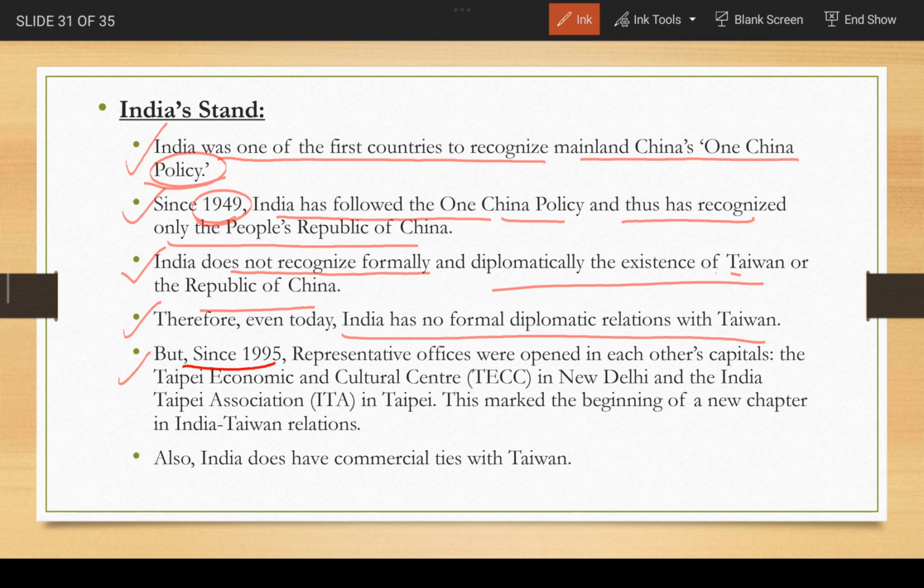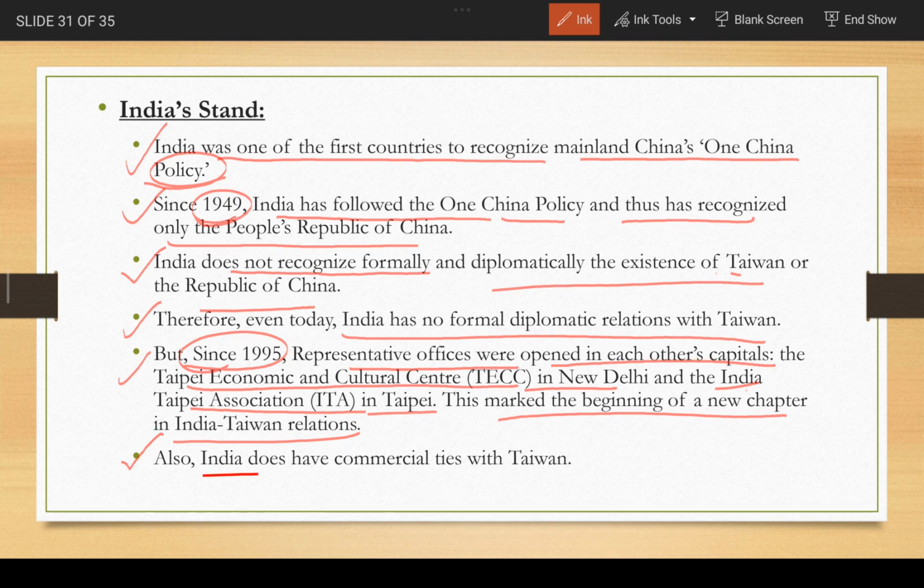But since the year 1995, representative offices have been opened for both countries. India's has been opened in Taiwan, and Taiwan's has been opened in India. These representative offices are informal ones. India does not have formal diplomatic ties with Taiwan. This is an important point to remember. They were opened in each other's capital: the Taipei Economic and Cultural Center in New Delhi and the India Taipei Association in Taipei. This marked the beginning of a new chapter in India-Taiwan relations.